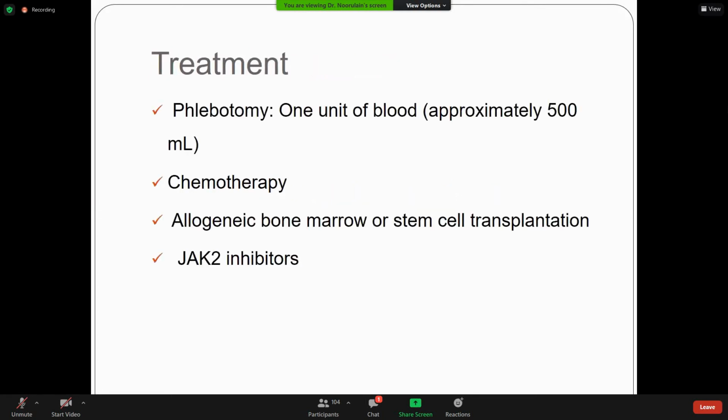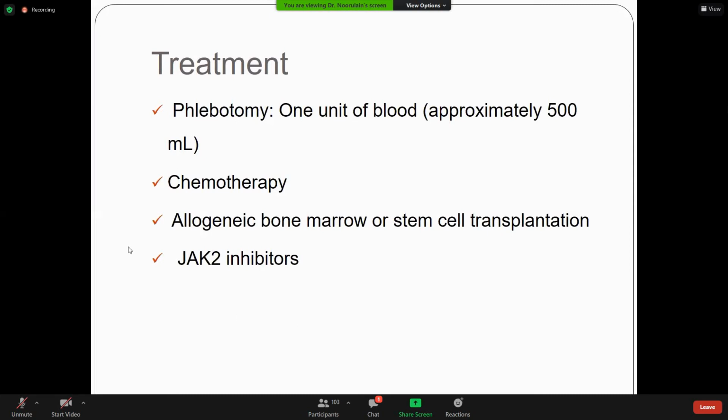So what are the treatment options? A treatment option is phlebotomy. One unit of blood is approximately 500 ml. For chemotherapy you can give hydroxyurea, and allogenic bone marrow transplant in younger patients if you have a haploidentical match.